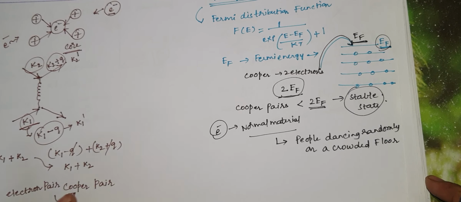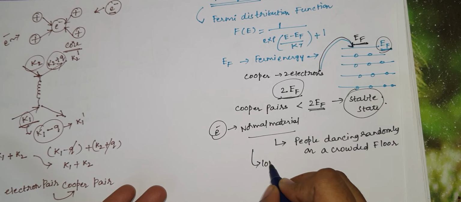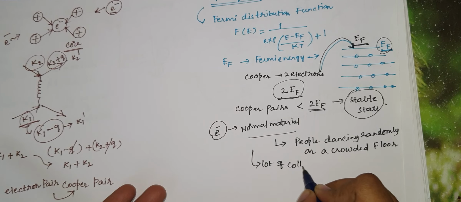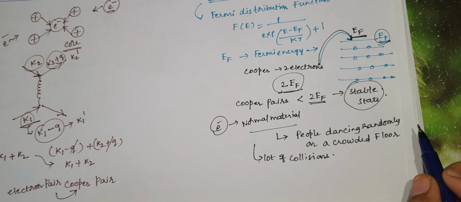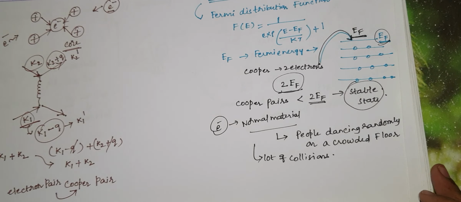How do electrons move normally? It is very difficult to walk on a crowded floor, and if we dance on a crowded floor, what will happen? There will be a lot of collisions. This is how an electron behaves in normal materials.